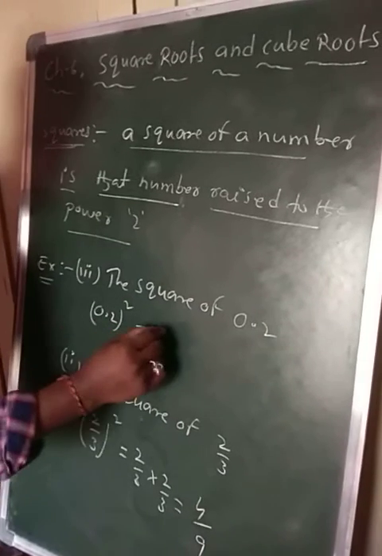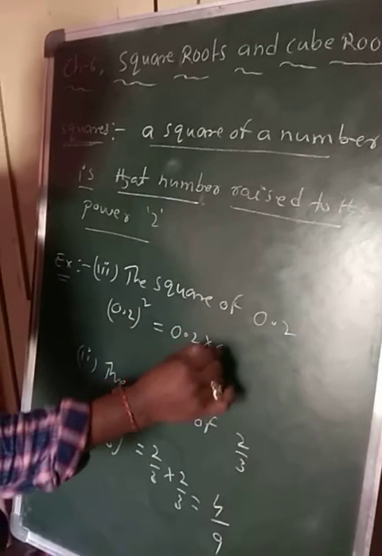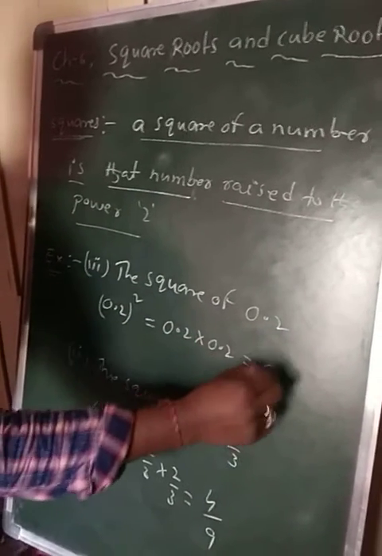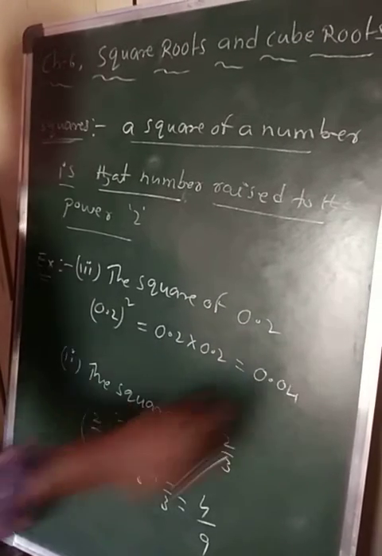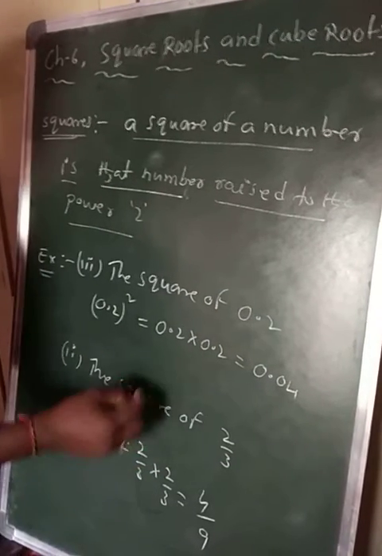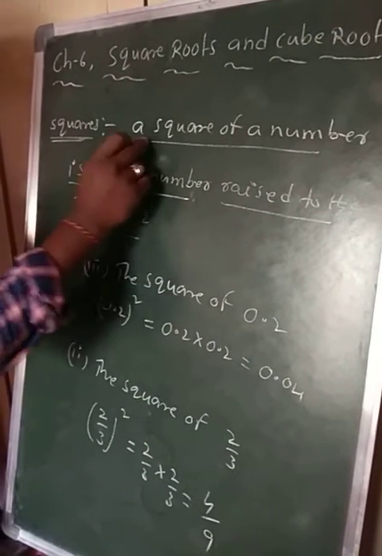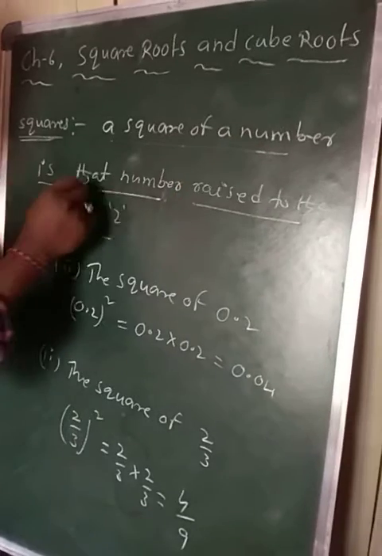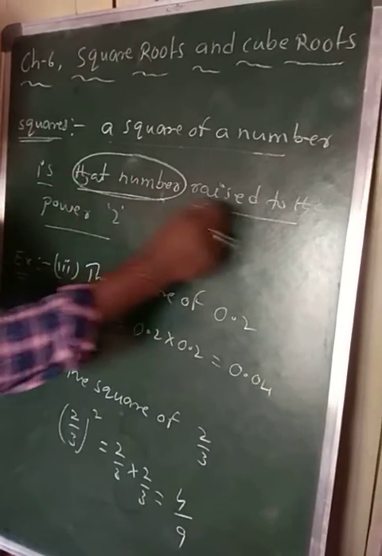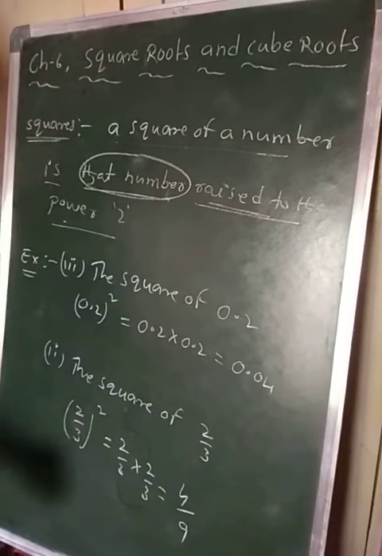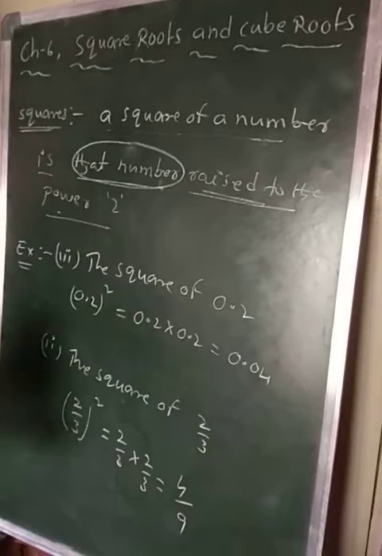What does that mean? That is 0.2 into 0.2 equals 0.04. Okay, so like this, a square of a number is that number raised to the power 2. These are the examples.